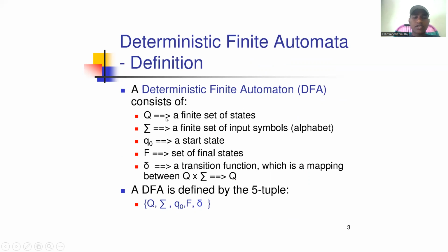A deterministic finite automaton is denoted by 5 symbols. First, capital Q is a set of states. Sigma is a set of input symbols. Q naught is the initial state. F is the final state, and delta is the transition function. A DFA is denoted by 5 tuple notation: Q, sigma, Q naught, capital F, and delta.